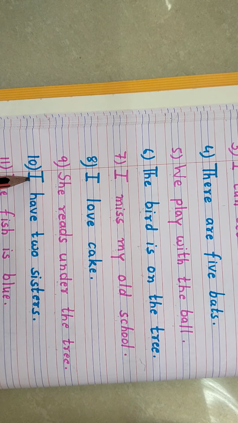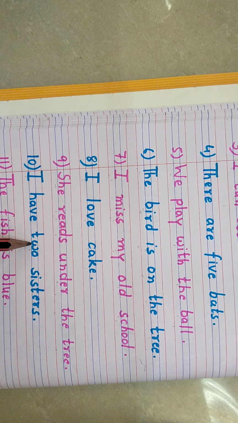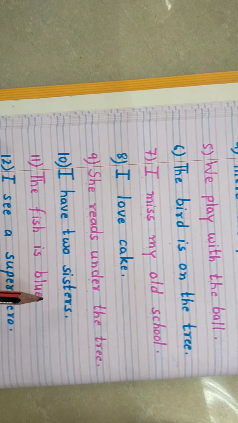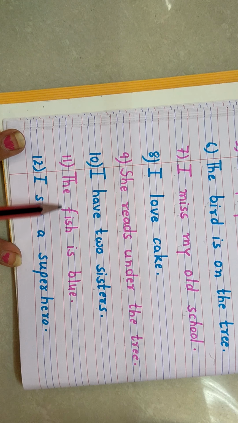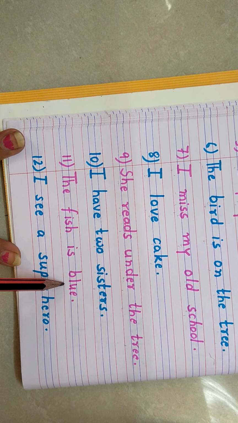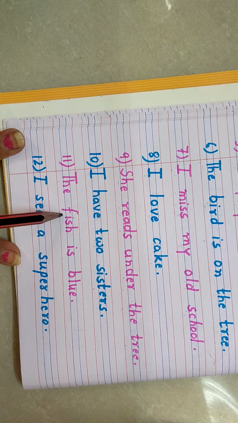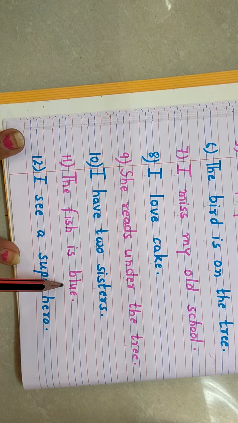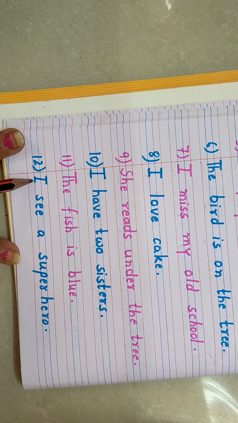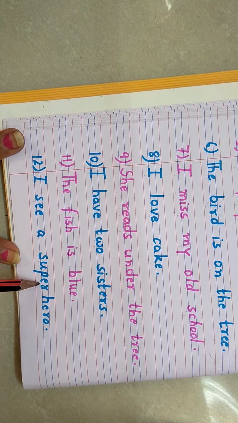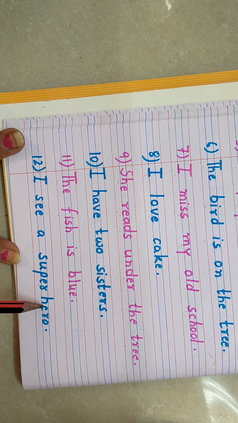The fish is blue. 12. I see a superhero. Superhero. I see a superhero.